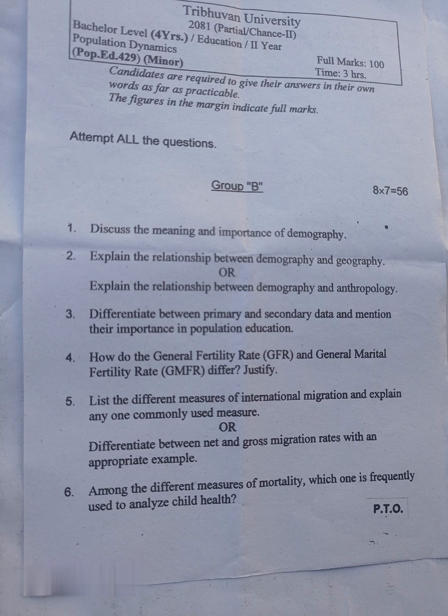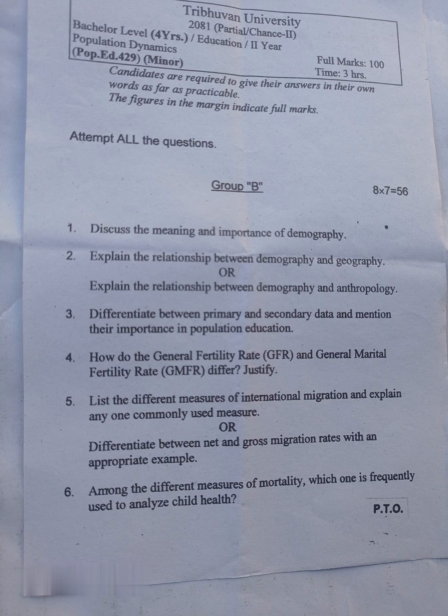4. How do the general fertility rate GFR and general marital fertility rate GMFR differ? Justify. 5. List the different measures of international migration and explain any one commonly used measure. Or, differentiate between net and gross migration rates with appropriate examples. 6.